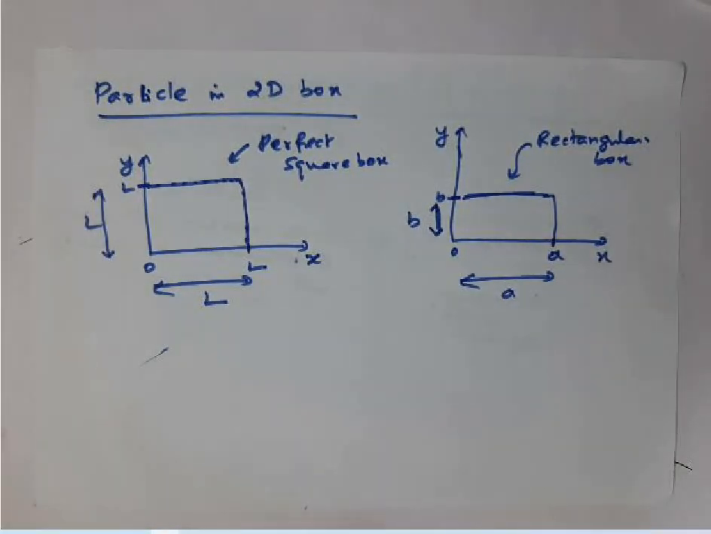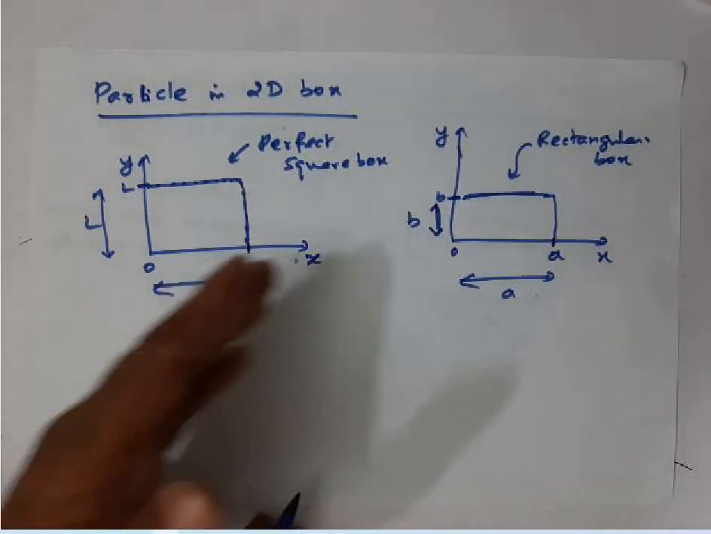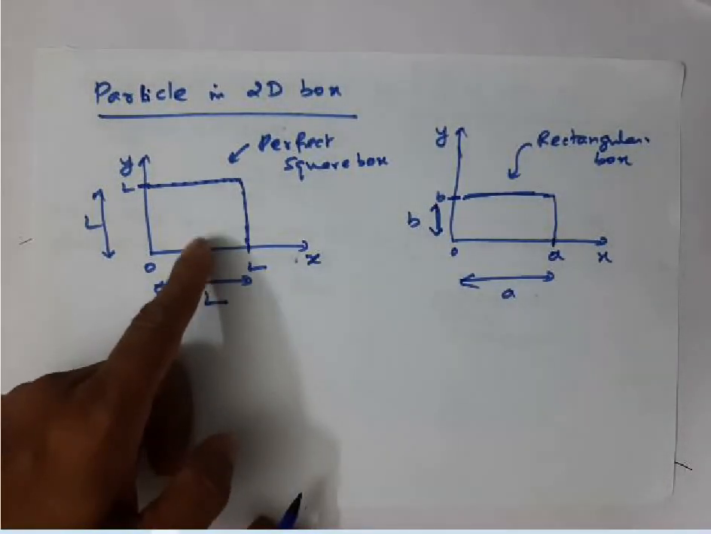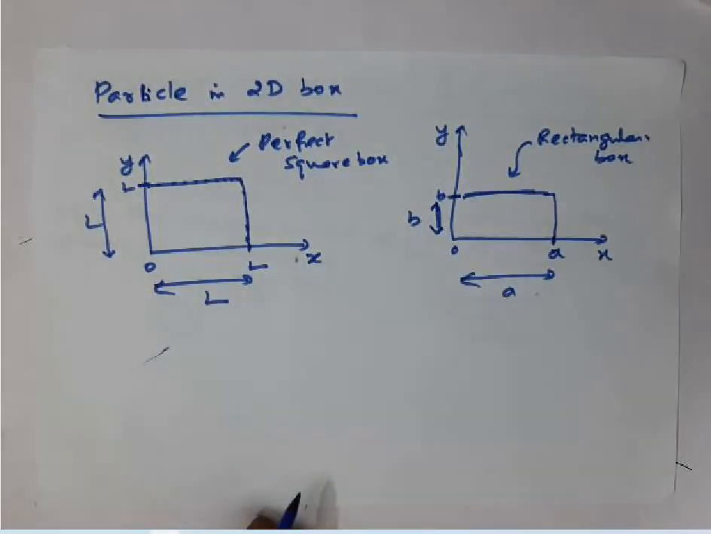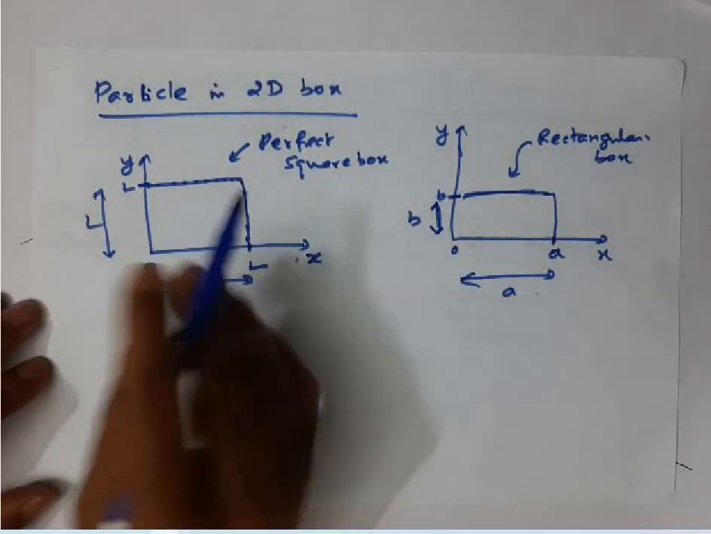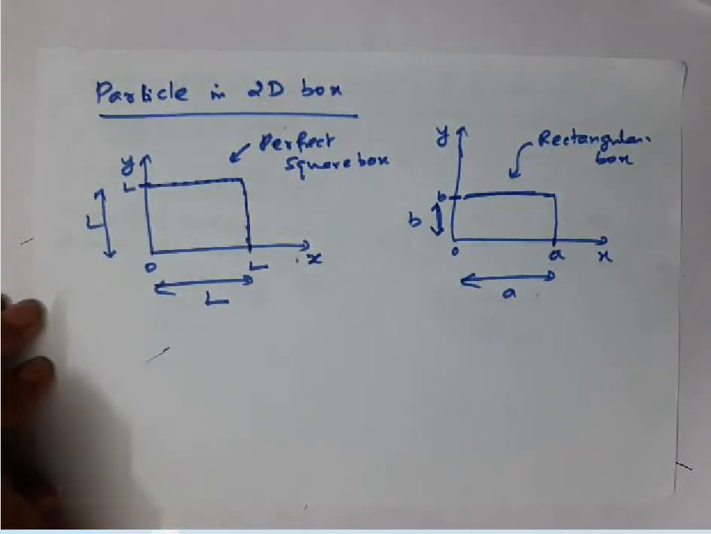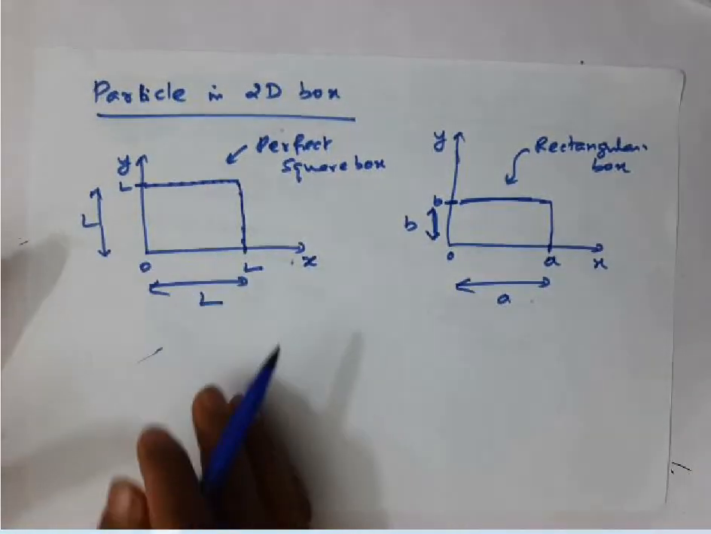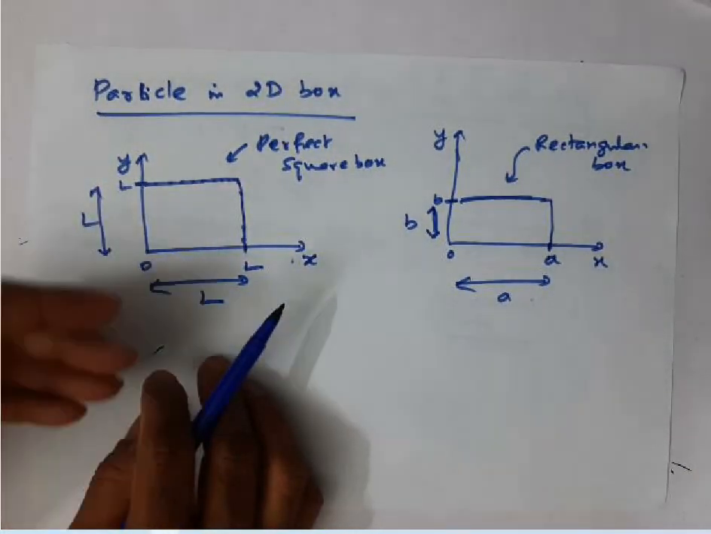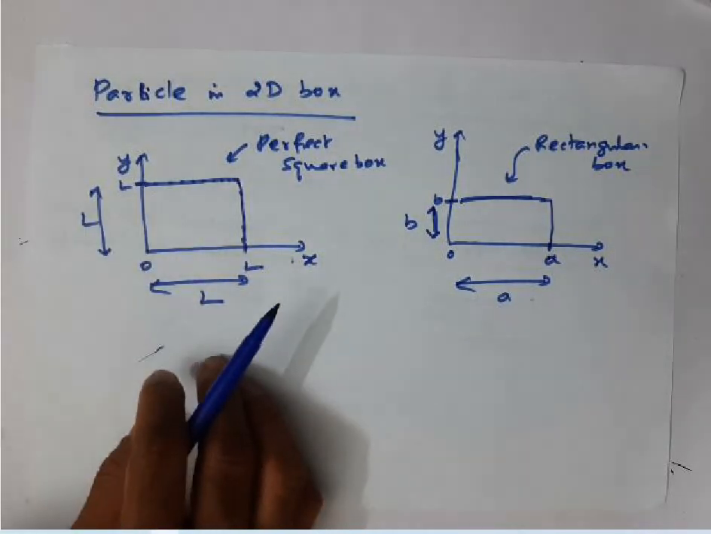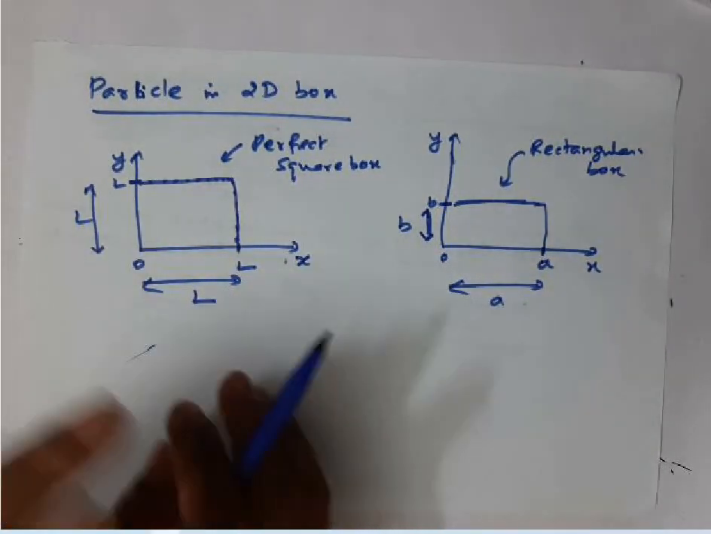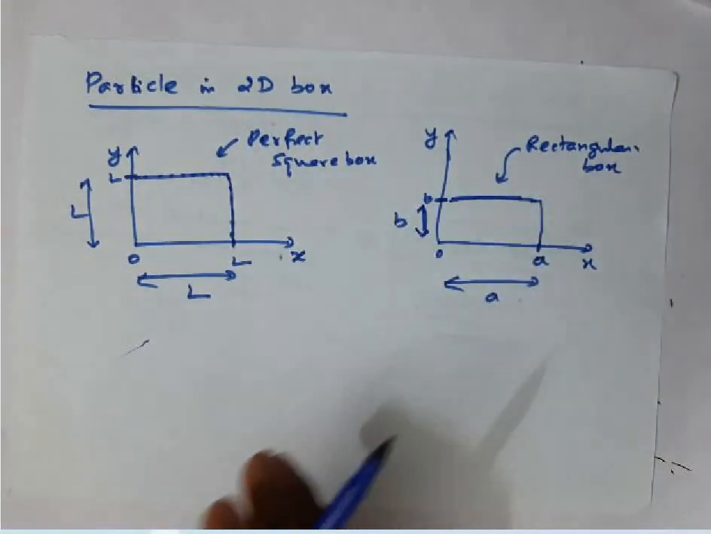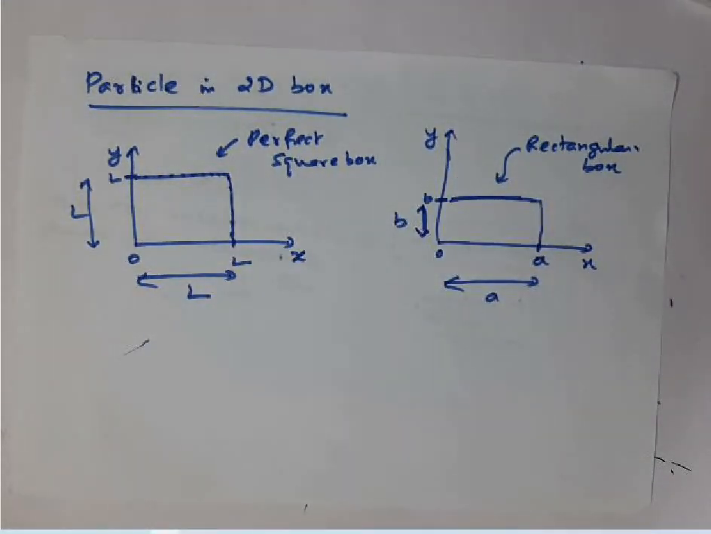So for a particle in a 2D box, we have two possible cases: one is the square box, the other one is the rectangular box. First we'll start with the particle in a square box, and discuss the quantized energy values and eigenfunctions. After that we'll discuss the rectangular box. I stop here. We'll continue this in the next class.